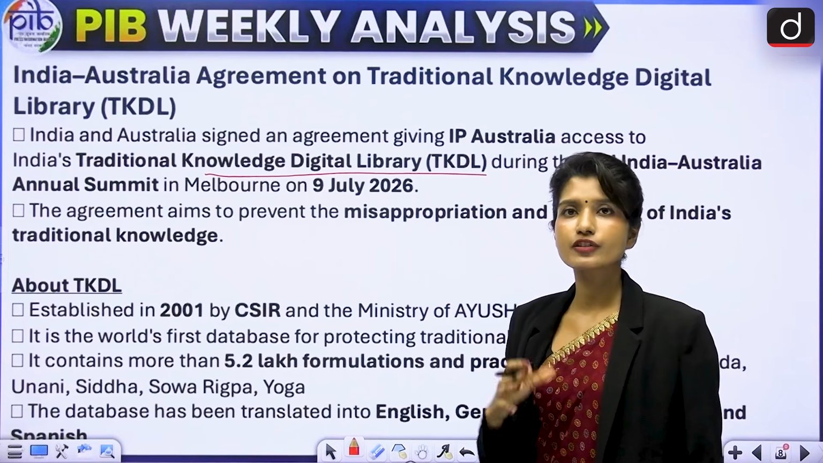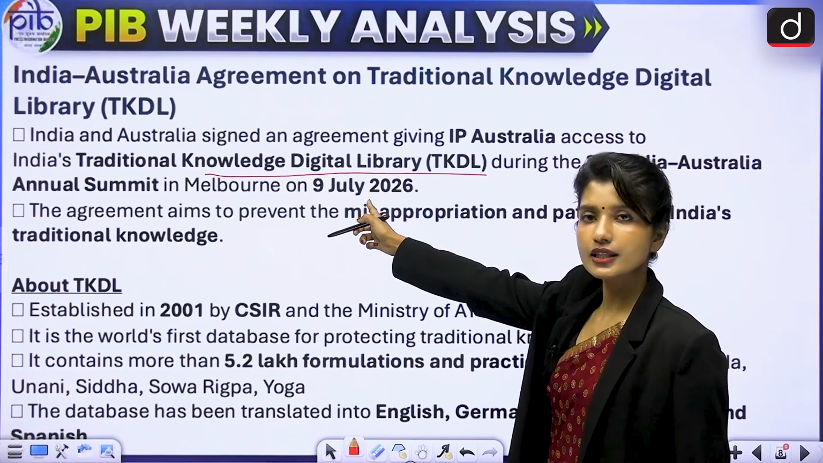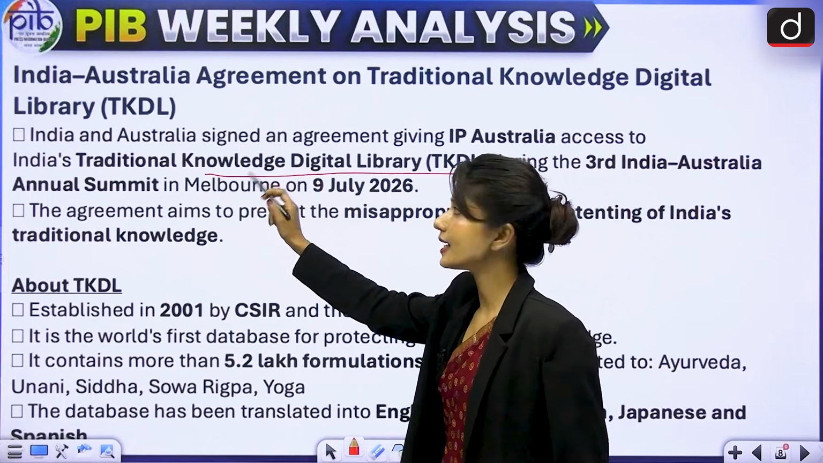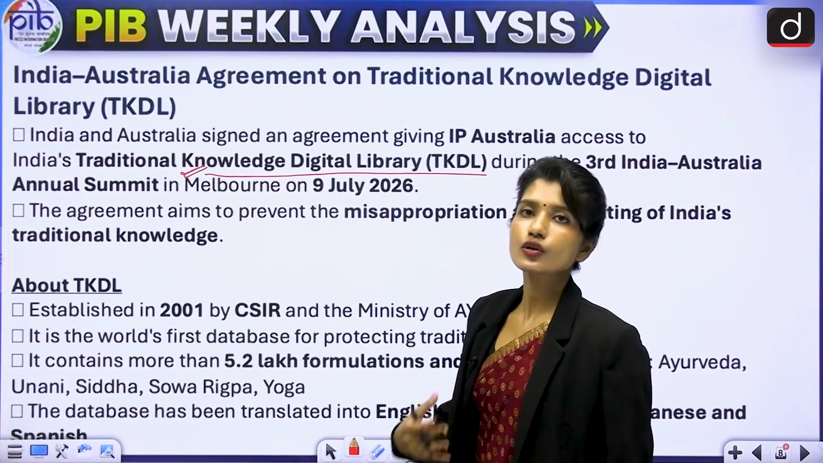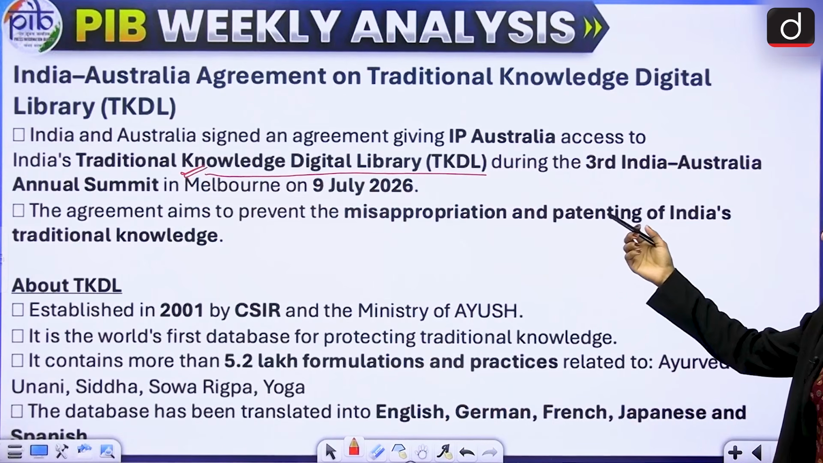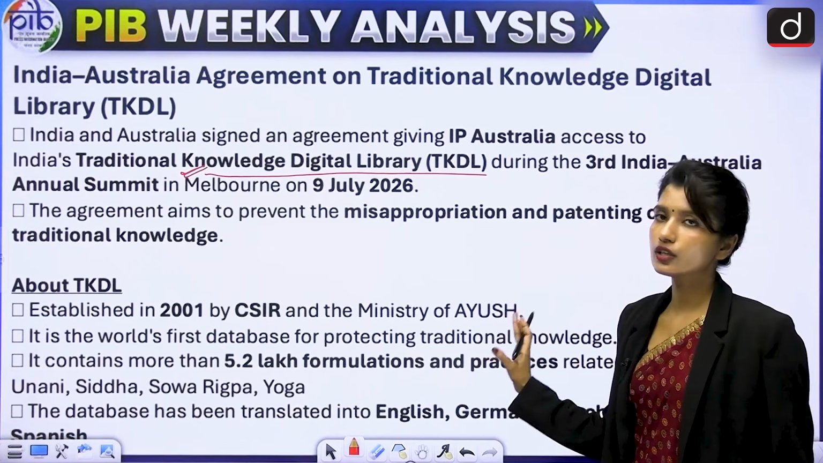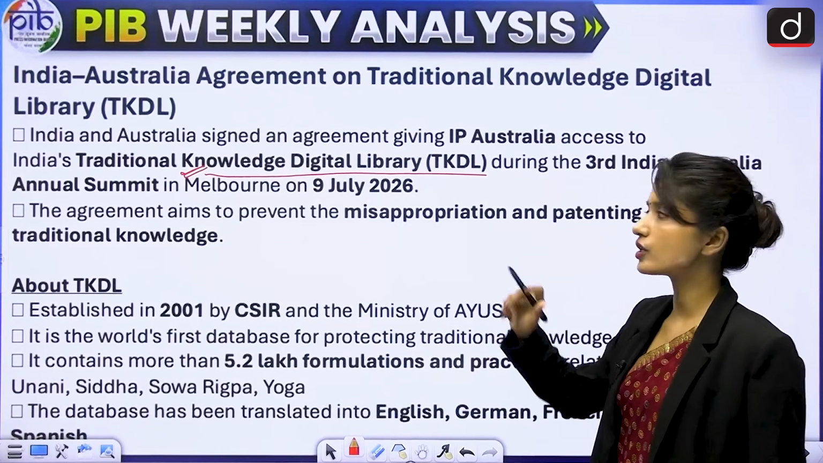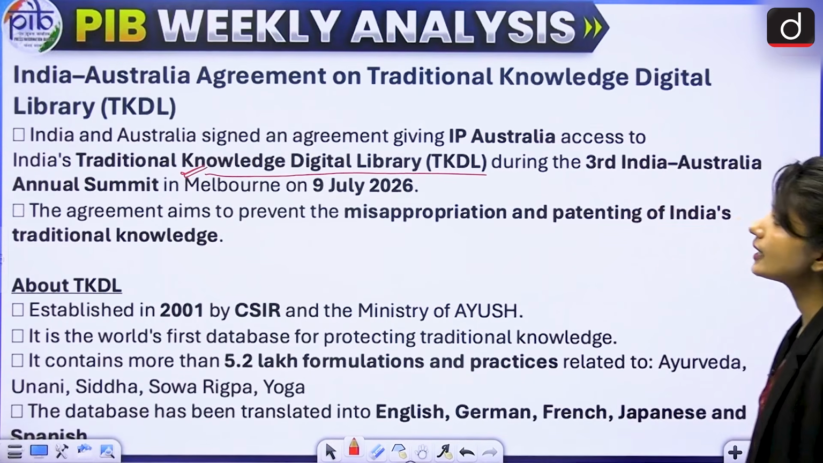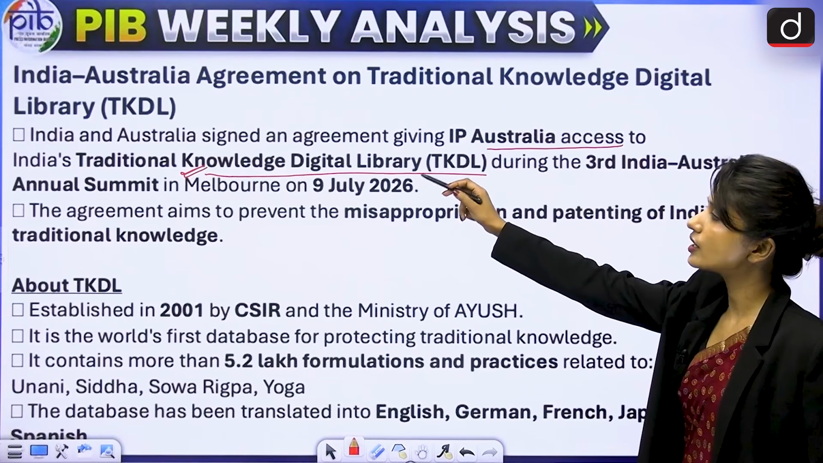We know for a fact that a physical library is the one where books are kept, right? But this is not a physical library, this is a digital library, which means it is online. Second, it does not have books per se, it has traditional knowledge. India has a lot of traditional knowledge, for example, related to yoga, related to Siddh, Unani, Ayurveda, especially Ayurveda. So all the information related to these traditional knowledge will be there in this digital library. Now let's see what the news is about. It says India and Australia signed an agreement giving IP Australia access to India's traditional knowledge digital library.